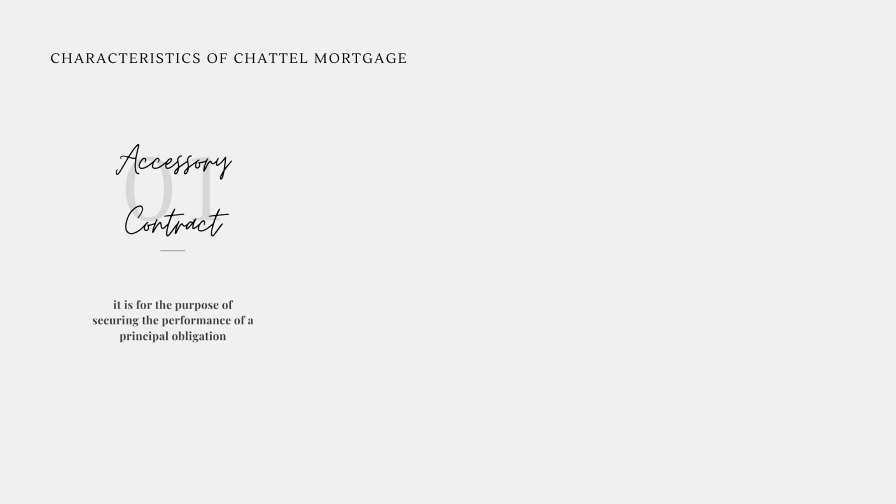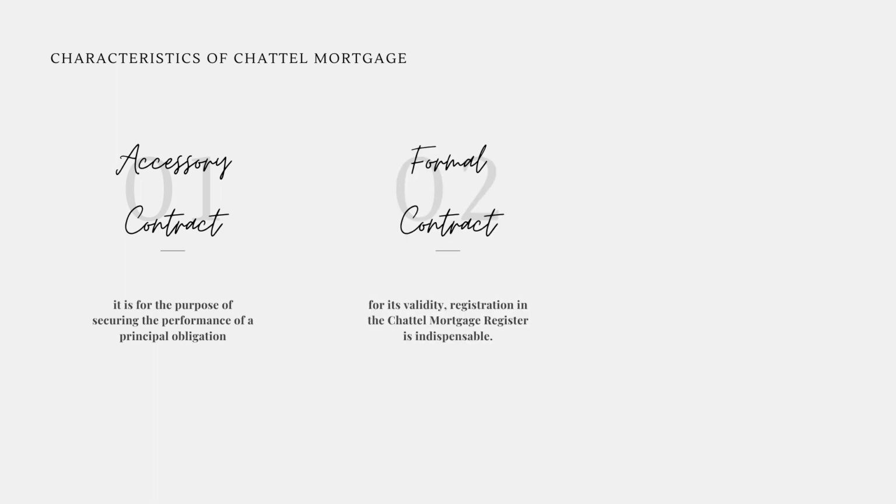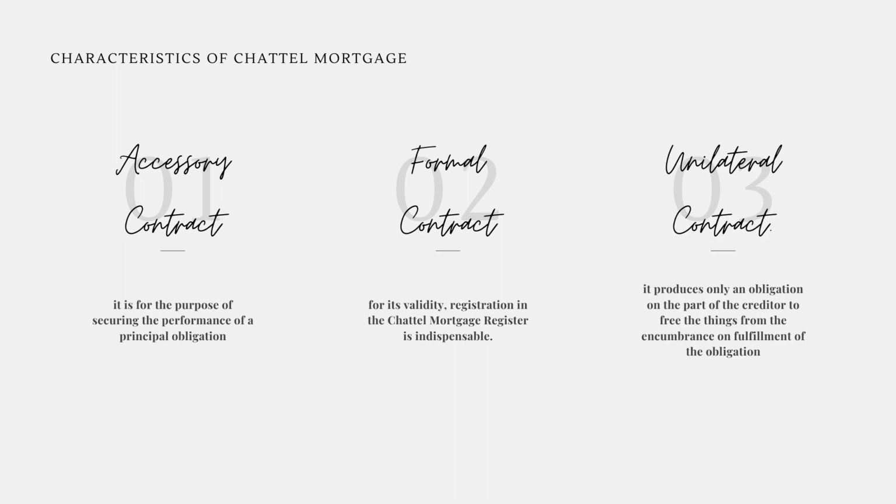So the following are the three characteristics of chattel mortgage. First, accessory contract. It is for the purpose of securing the performance of a principal obligation. Second, formal contract. For its validity, registration in the chattel mortgage register is indispensable. Third, unilateral contract. It produces only an obligation on the part of the creditor to free the things from the encumbrance on fulfillment of the obligation.